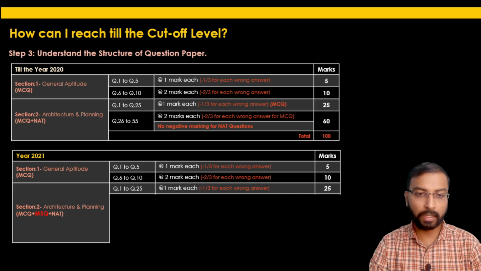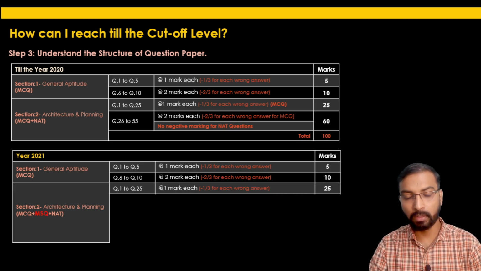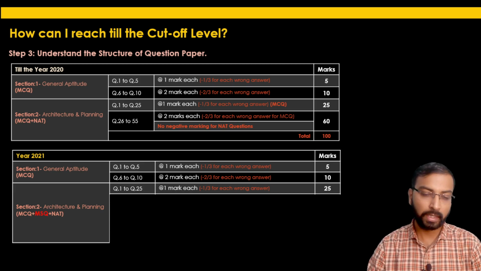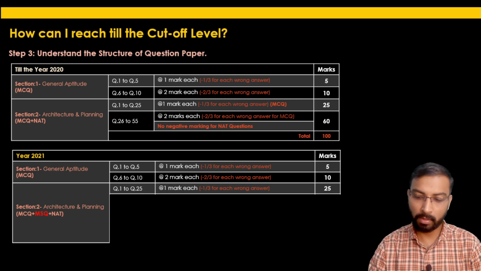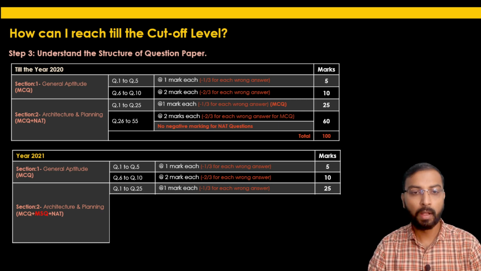Till question 25 of section 2, it was the same as the earlier years: 25 questions carrying 1 mark each, with minus 1/3 negative marking for each question.